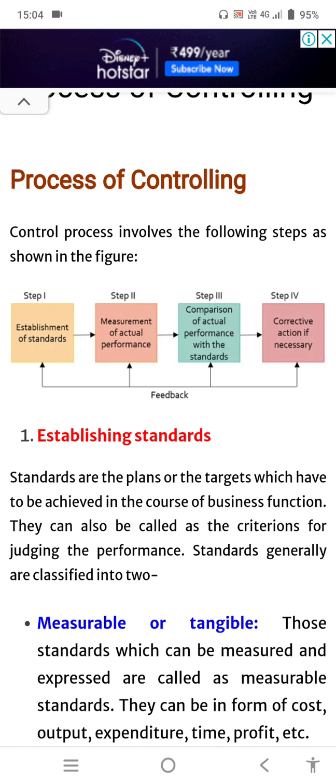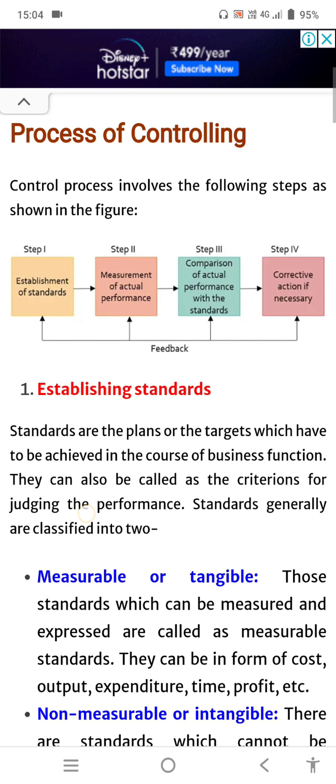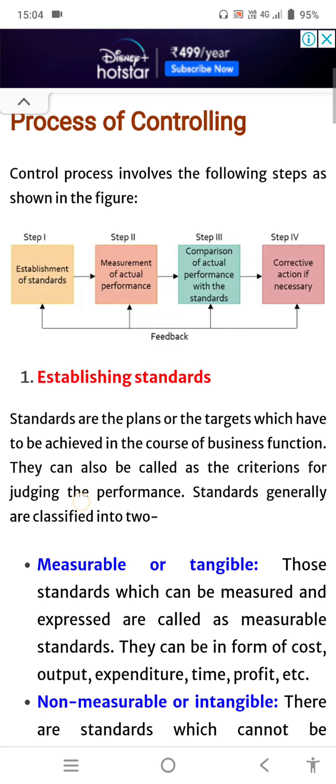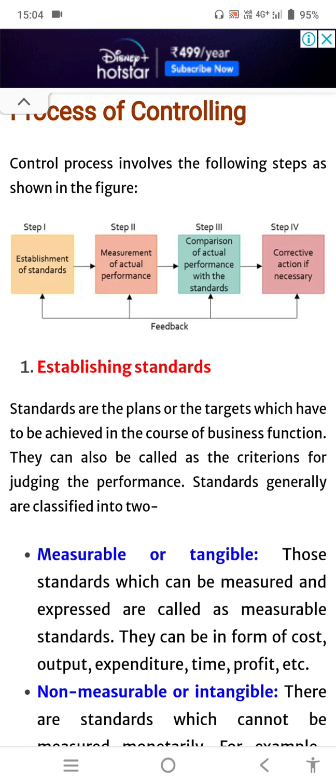So the control process involves the following steps as shown in the figure. There are a total of 4 steps involved in controlling. First is establishment of standards. Second is measurement of actual performance. Third is comparison of actual performance with the standards. And the fourth and last step is corrective action if necessary. All these 4 steps are interconnected with feedback. Let's see one by one a brief about all the steps.